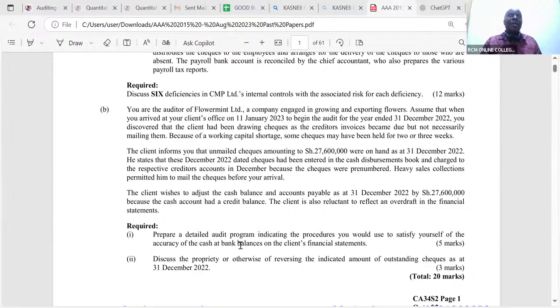I will be able to take, for example, the opening balance last year, and get the cash flows, for example, from the cash flow statement. See what came in from operations, investing activities. There will be a lot for me to be able to see the cash at bank. I'll be able to do a bank reconciliation statement myself as an auditor.